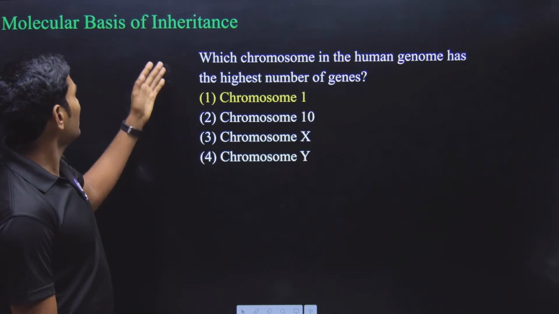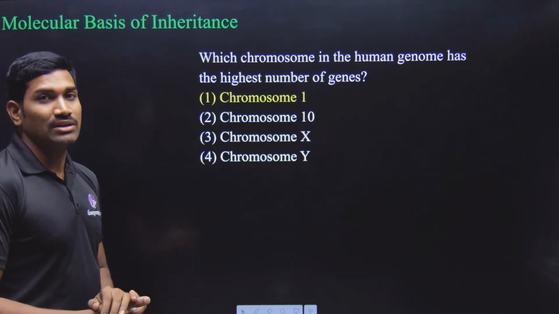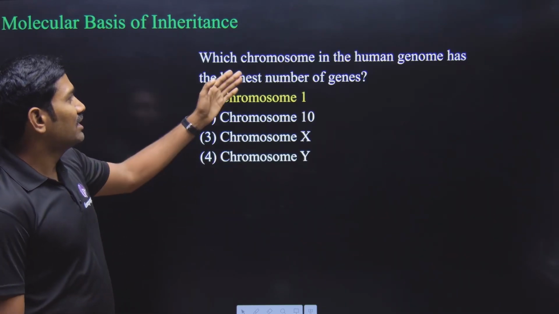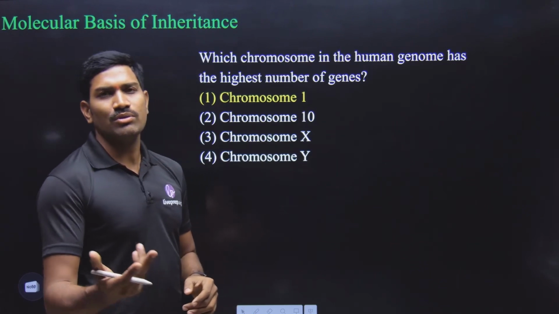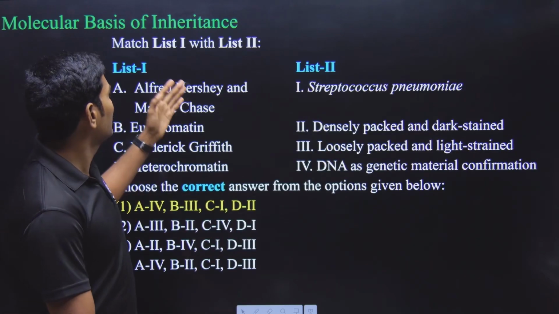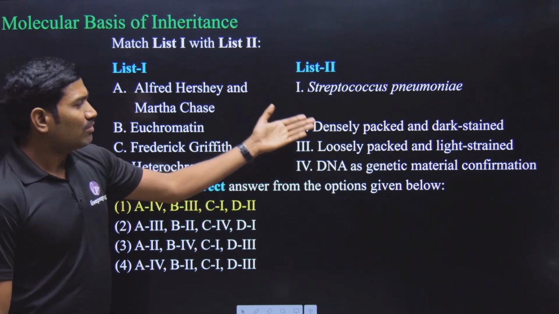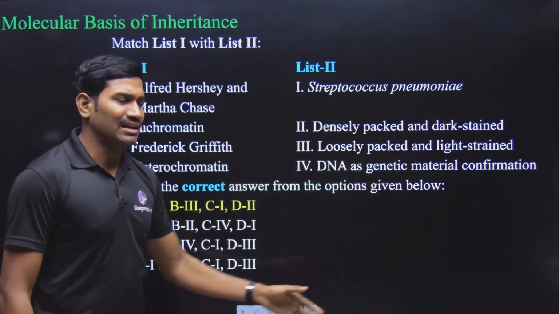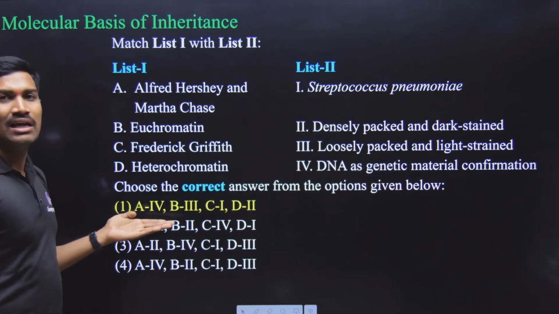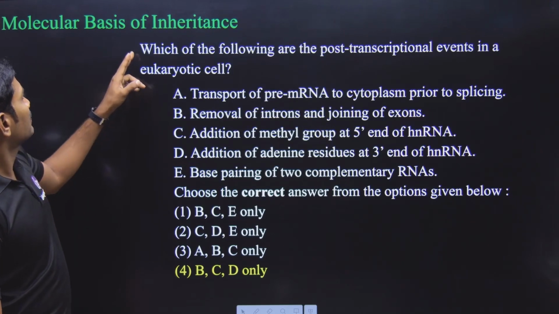Okay. Next one, from the molecular basis of inheritance, a huge number of questions they have asked here. The maximum number of genes are present on chromosome number 1, a direct question from the NCERT. And here they have given some scientist and some conditions. The explanation is direct, as it is in NCERT content, no need to explain here. Answer is option 1. Okay, next one.